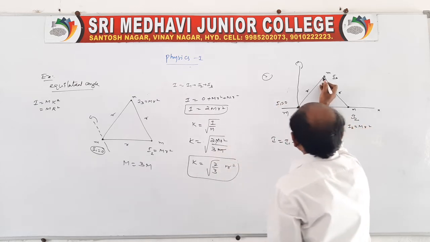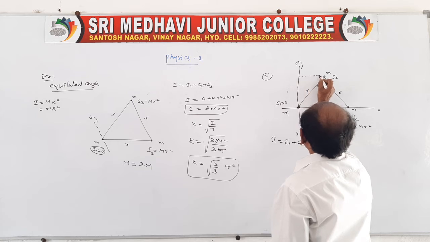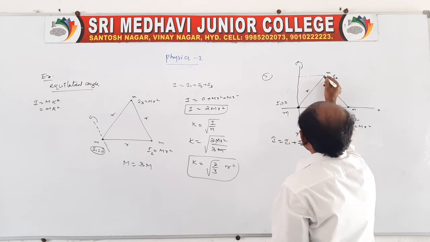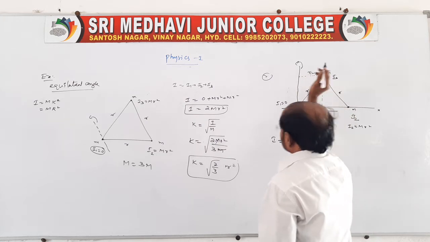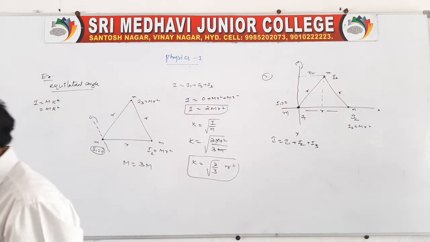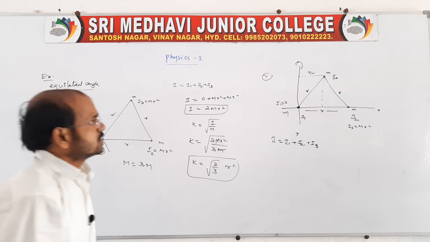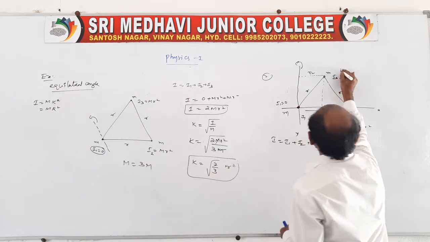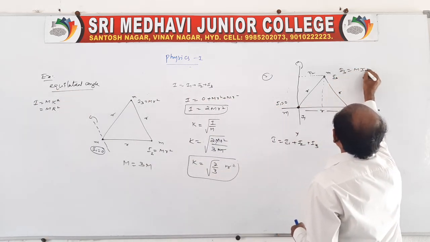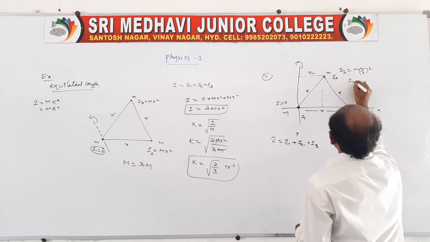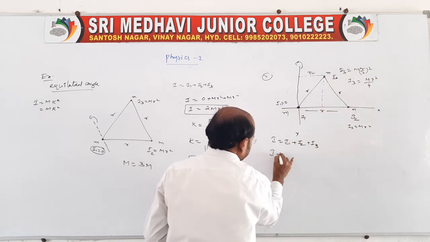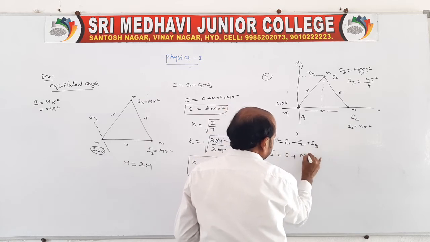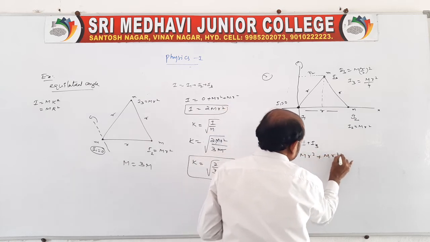But we don't know the distance from this axis, right? Since it is an equilateral triangle, it is half, so we can take r by 2. So for this, the moment of inertia I3 is equal to m times r by 2 whole square, so I3 is equal to m r square by 4. Now the total moment of inertia is 0 plus m r square plus m r square by 4.